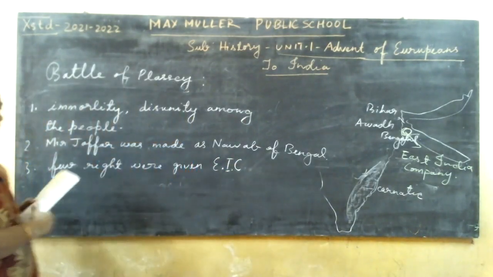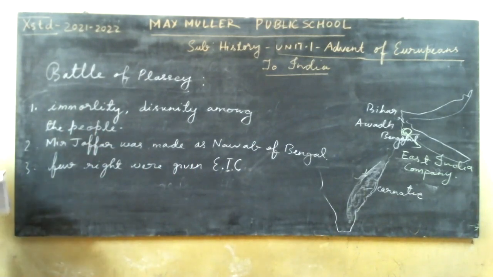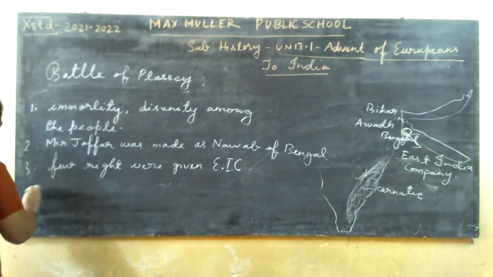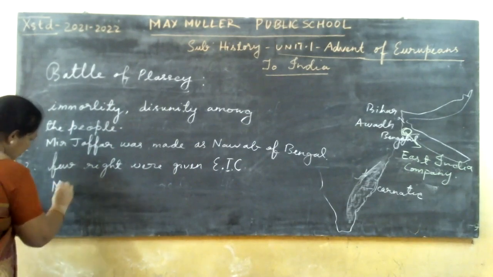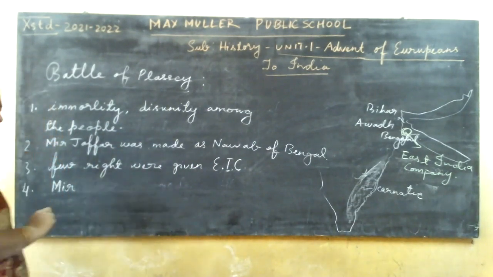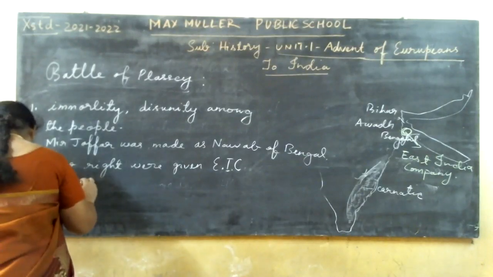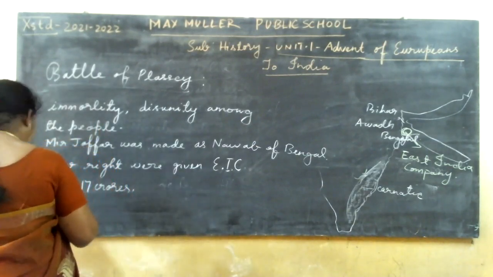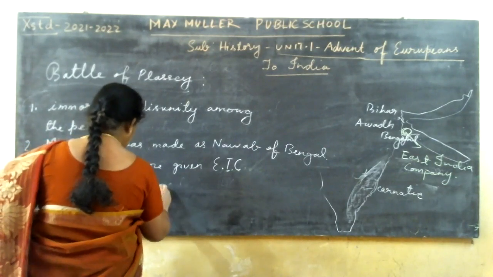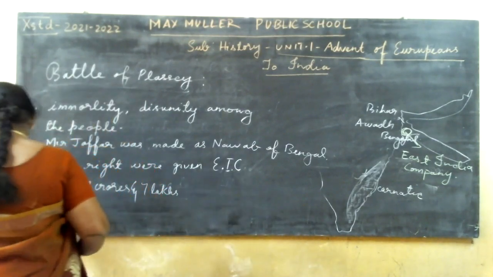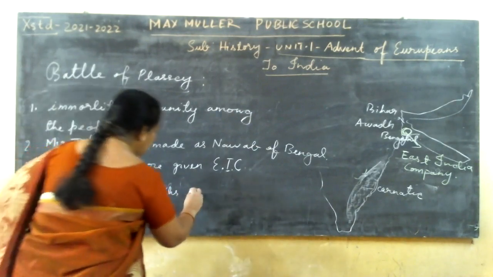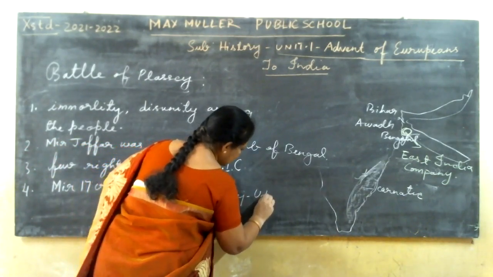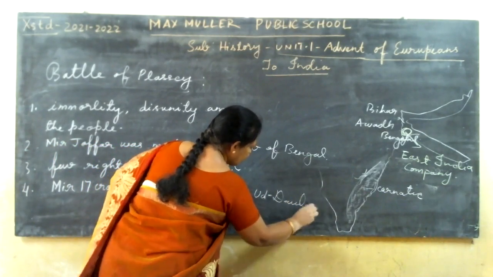Okay. Next, what happened? Next, Mir Jafar had to pay 17 crores and 7 lakhs as war compensation to Siraj-ud-Daula.